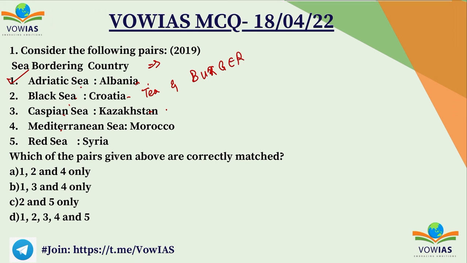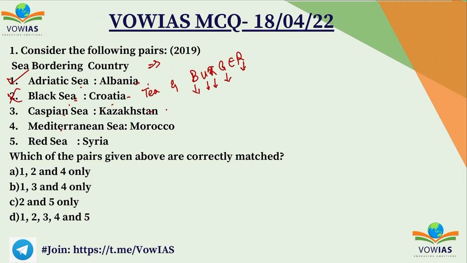So T stands for Turkey, B for Bulgaria, U for Ukraine, R for Russia, G for Georgia, and R for Romania. So Croatia is not there. Black Sea does not touch Croatia. So second one is wrong.